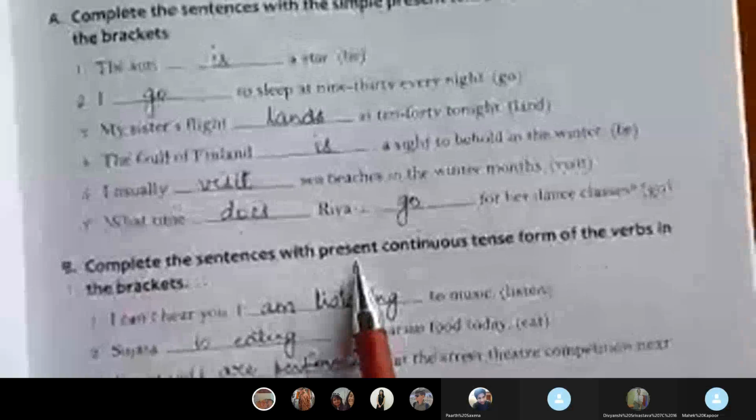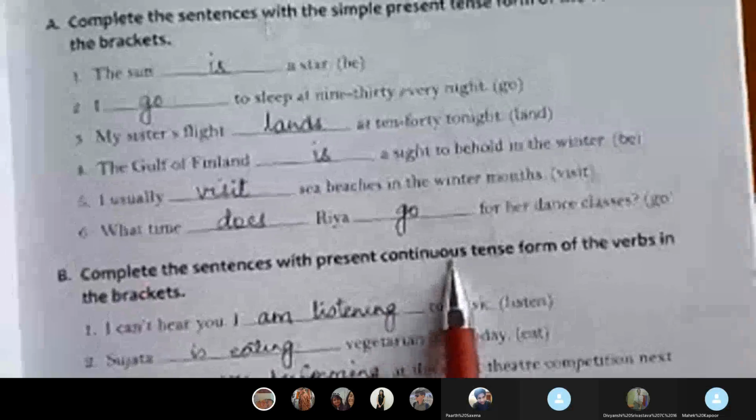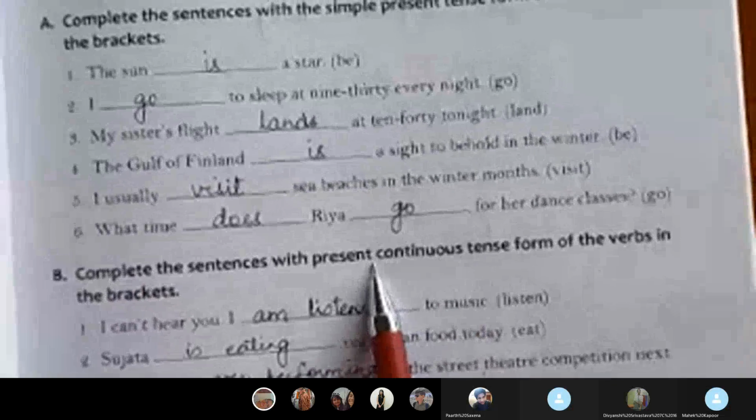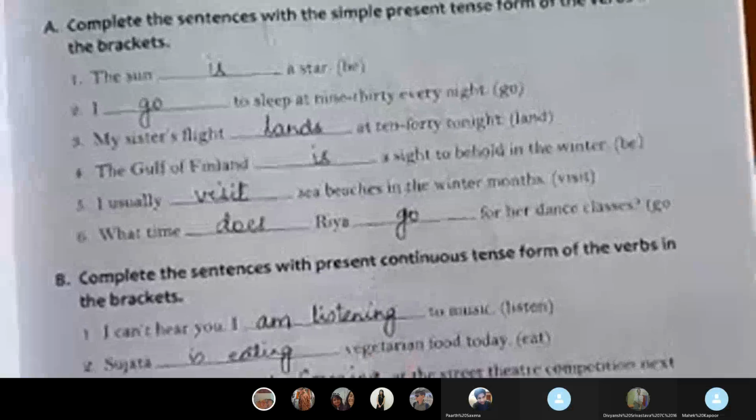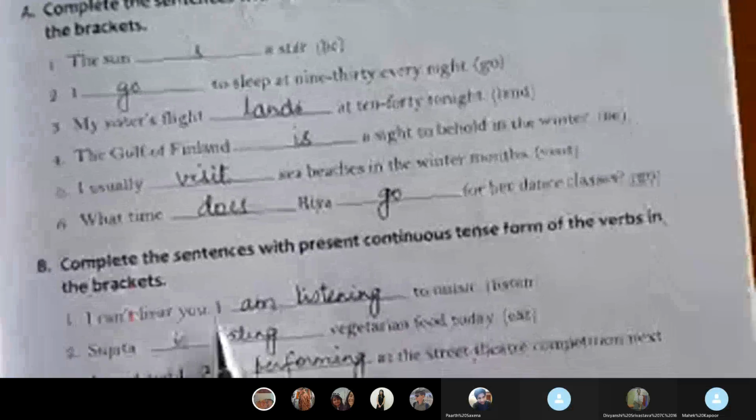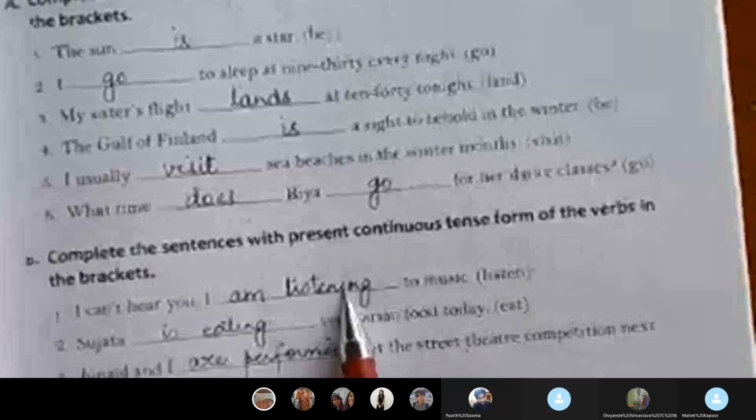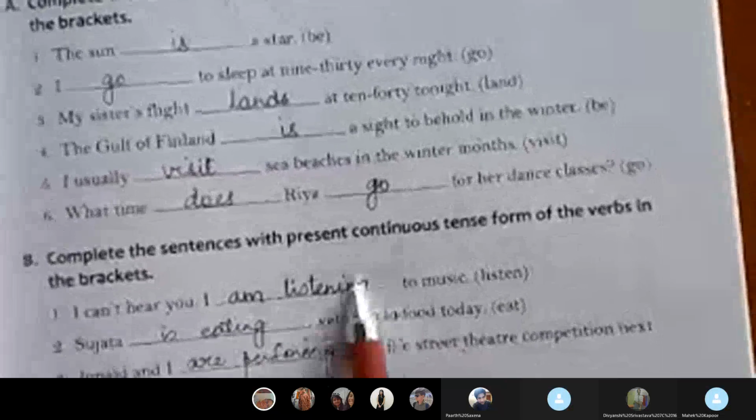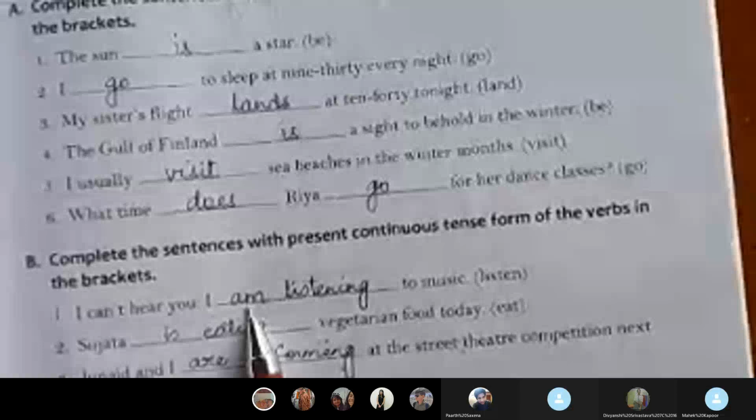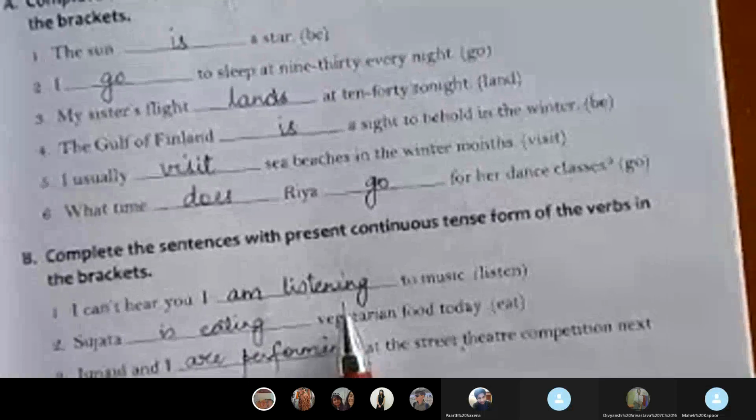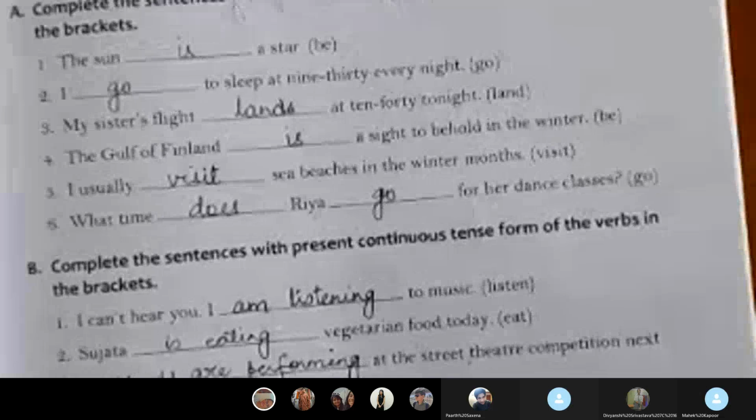Complete the sentences with present continuous. That means ing will be there, with is, am, are. So let us see. I can't hear you. I dash to music. I am listening. That means the action is being done in the present, am is there, and it is continuous, listening. I'm still listening. I'm carrying on.